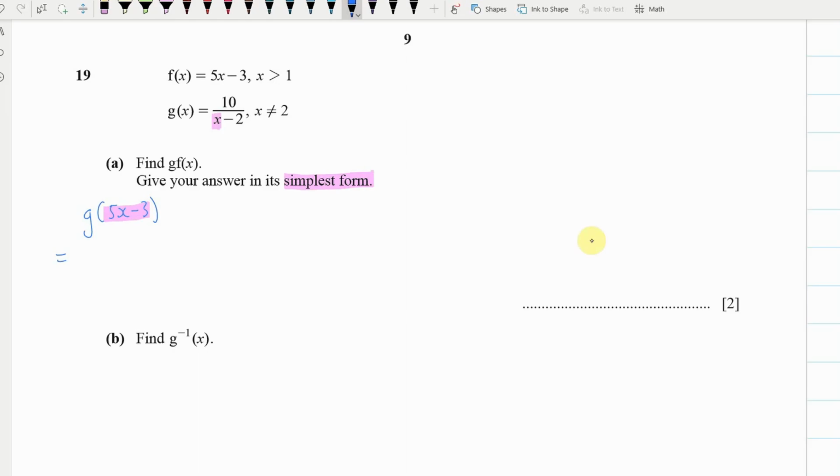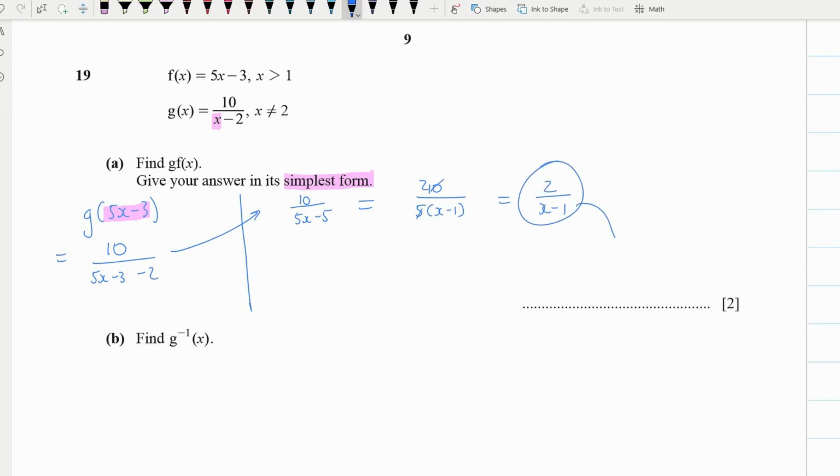So the next line is going to be equals 10 over, now instead of that x we've got 5x minus 3, but don't forget we've also got that minus 2 there. Now, let's go over to here, that's like 10 over 5x minus 5. Now some people gave that as the final answer, but I hope you can see that we can actually factorize that bottom like that. And then we can do some cancellation. So we'll end up with 2 over x minus 1. And that in fact is the answer that they wanted you to write. So if you got only to here, you're only going to get 1 mark.